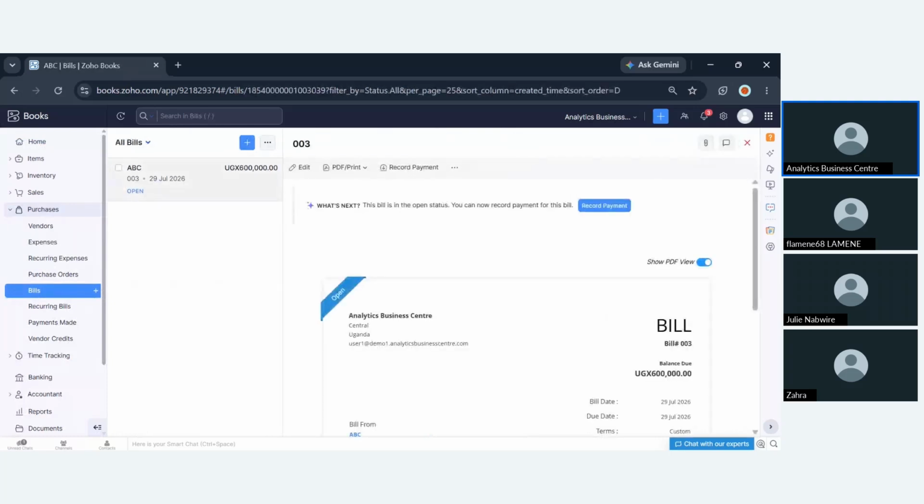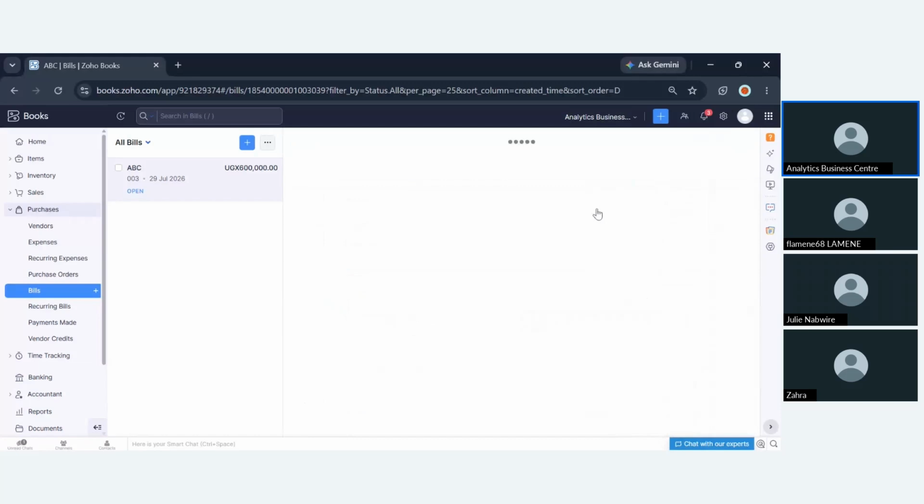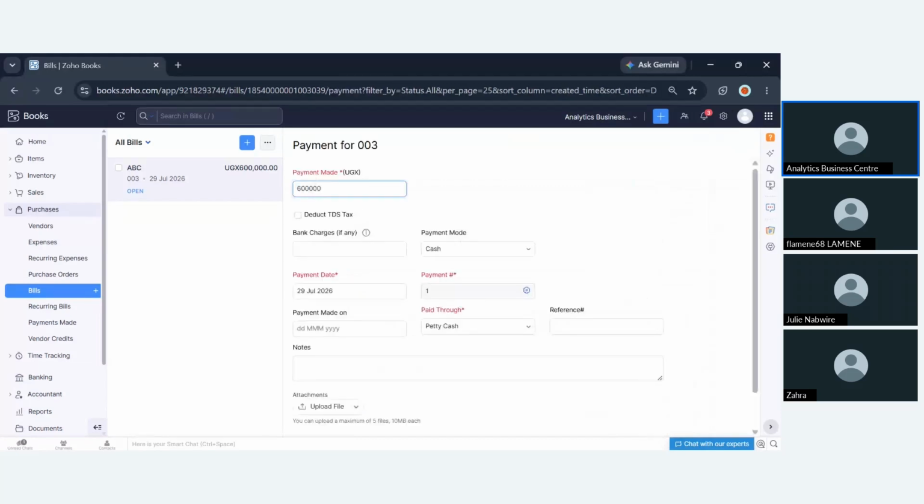Let's say now you have received these items and then it's time to pay. So you're going to click record payment. When you click record payment, you can go ahead and do a partial payment against this specific bill of the 600K. You're going to record, let's say 200K. I'm going to partially pay you, let's say 300K.